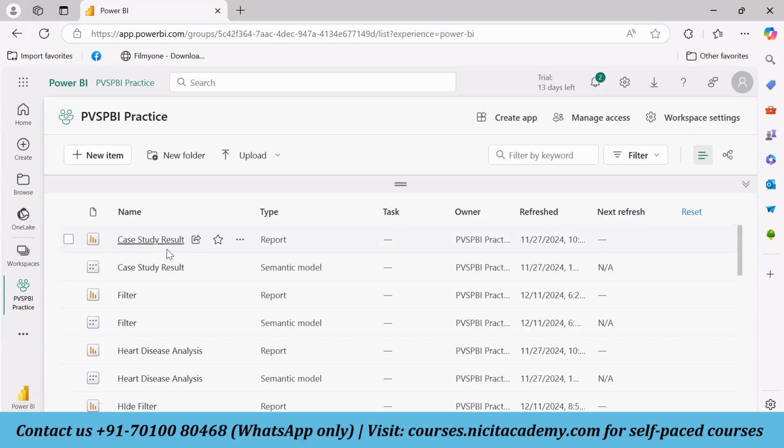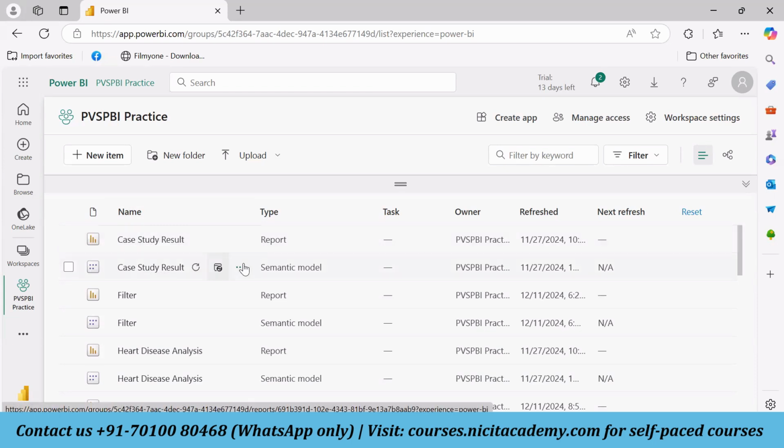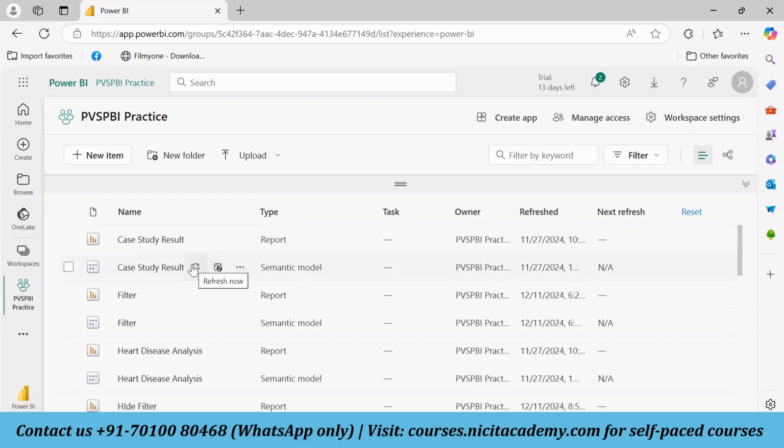And in order to get those changes in this report, to get the updated information from the data source, there is an option here called refresh or schedule refresh. Refresh now is a manual refresh, and this is a schedule refresh.